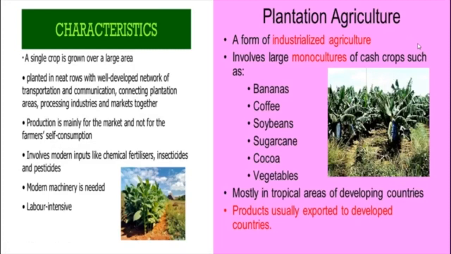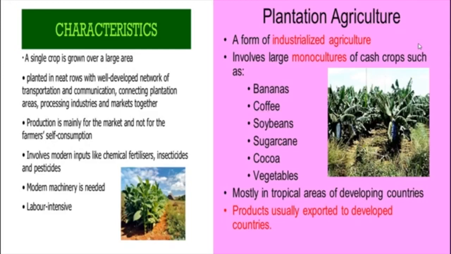Then these transportation and communication factors connect the plantation areas to the processing industries. Of course, these two need to connect with the industries and processing units. Then the finished products have to be sold in the market, because here production is mainly for the market and not for the farmer's self-consumption.